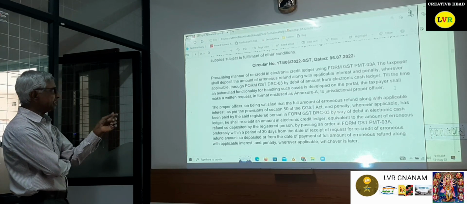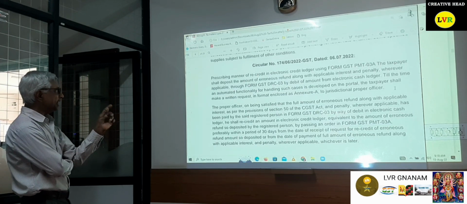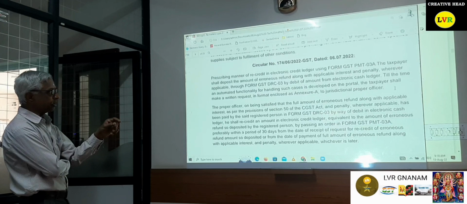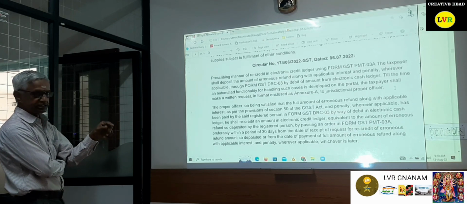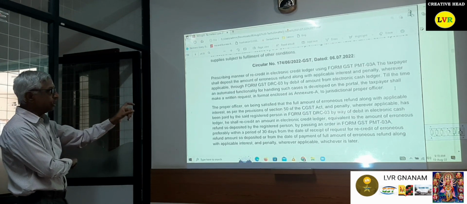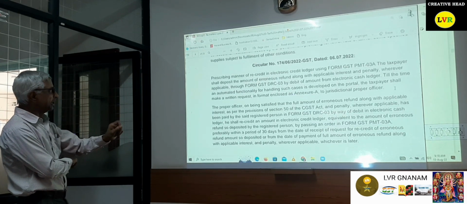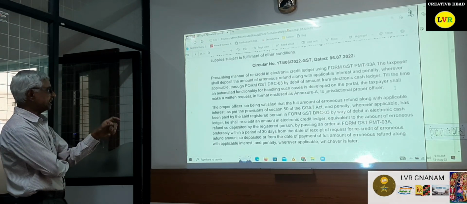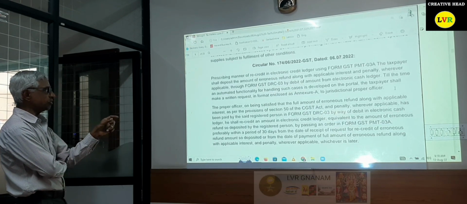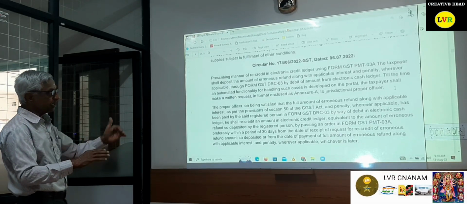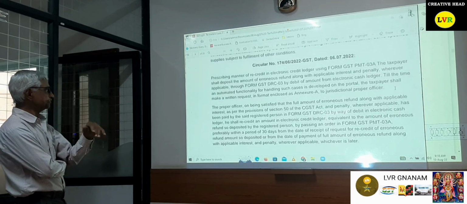The taxpayer shall deposit the amount of erroneous refund along with the applicable interest and penalty, wherever applicable, through GST DRC 03 by debit of the amount in the electronic cash ledger. Before proceeding to refund, they are debiting the electronic cash ledger through DRC 03. Till the time automated functionality handling such cases is developed in the portal, the taxpayers shall make a written request in the format in Annex A to the jurisdictional officer. As far as the center is concerned, you can give it in manual form only.